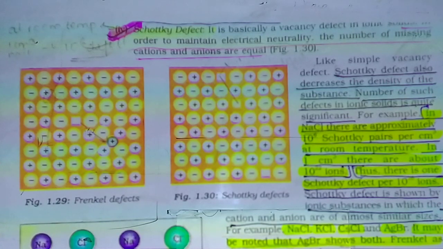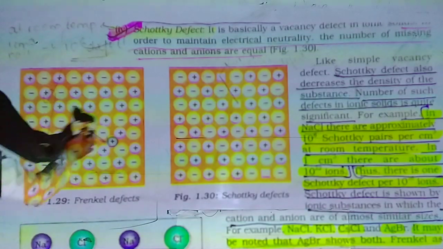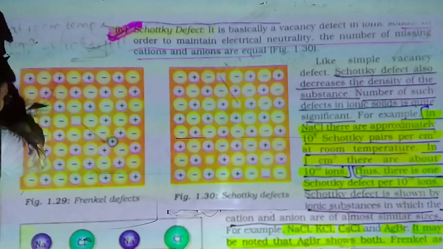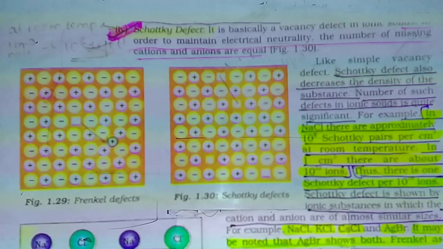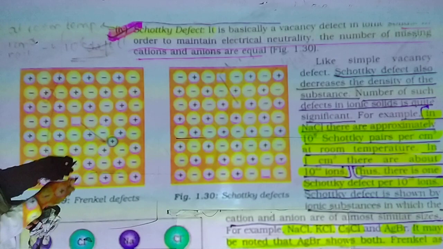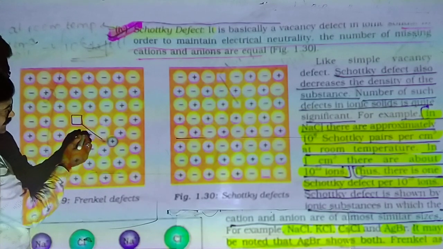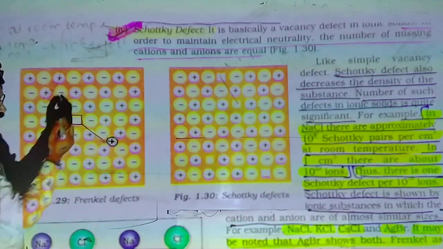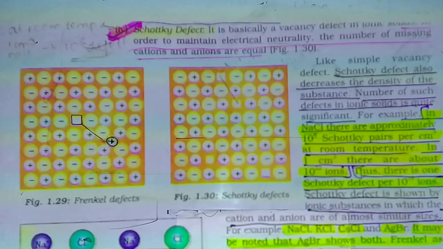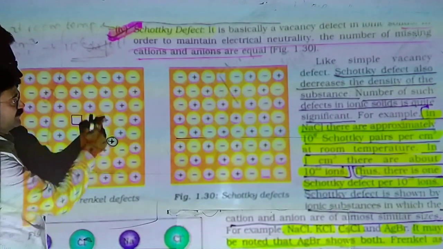So interstitial and vacancy defects occur in non-ionic compounds, and in ionic compounds there are two types of defects: Frenkel and Schottky defect. Frenkel defect we discussed in the last lecture. In the Frenkel defect, density remains constant before and after the defect. Only positive ions move from their original place to an interstitial space. Interstitial space means vacant space between ions.